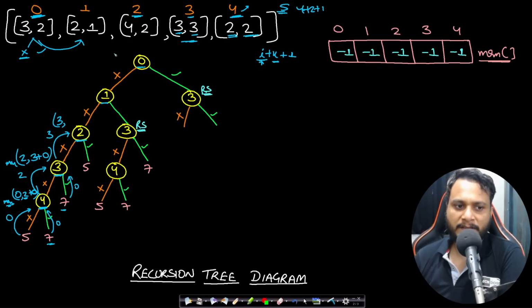By giving this exam 2, I can make 4 points, plus I have to go to 2 plus 2 plus 1, which is index 5, which is out of bounds. So this will be returning 0. And so we will be returning the max of taking this exam versus not taking this exam, right? So 4 will be returned.